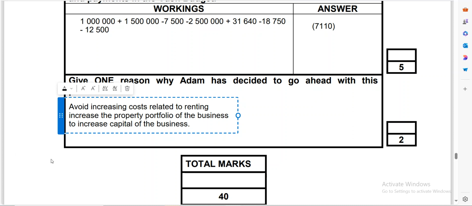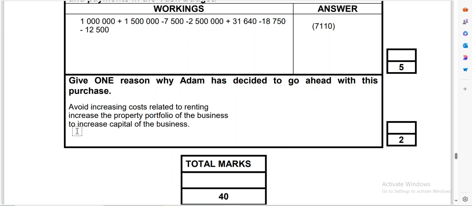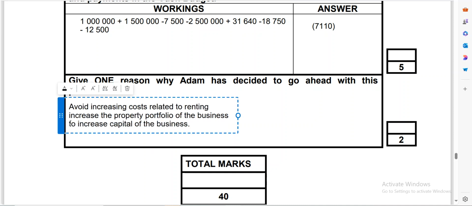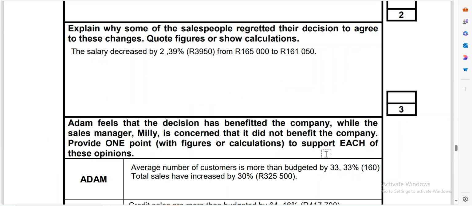So it could also be that other reason. You get my point? So when you answer, guys, make sure that you give relevant answers. Answer in line with what they said was the problem. But remember, you just have to give one reason. Okay, so this is how you are supposed to answer this 40 marks.